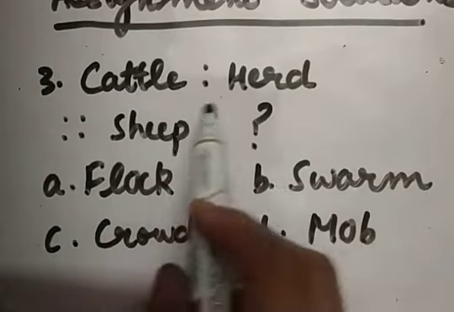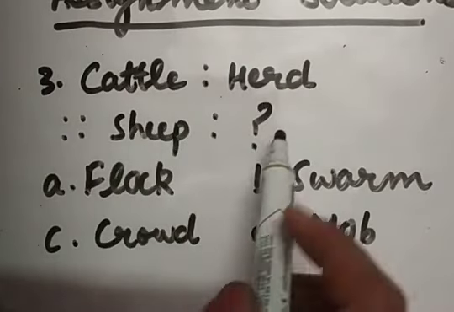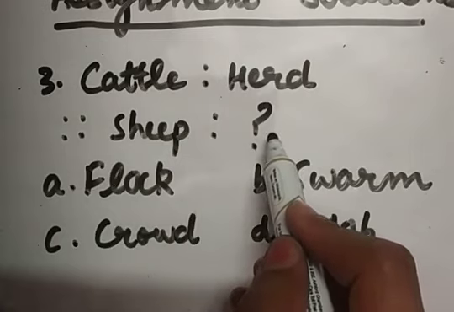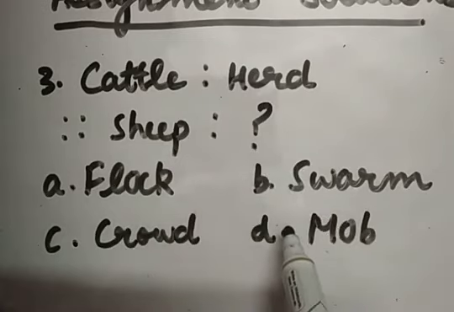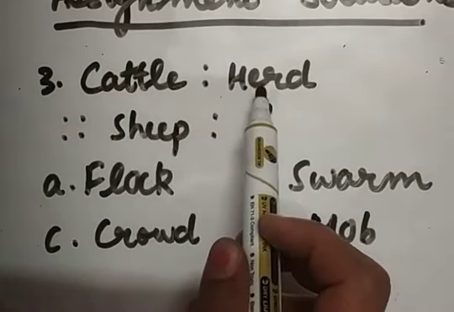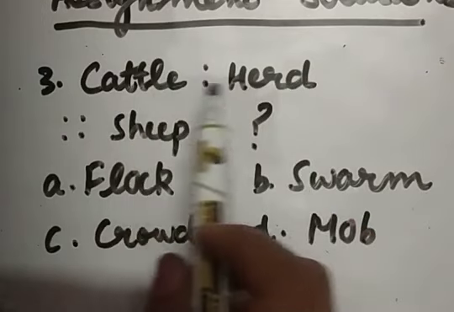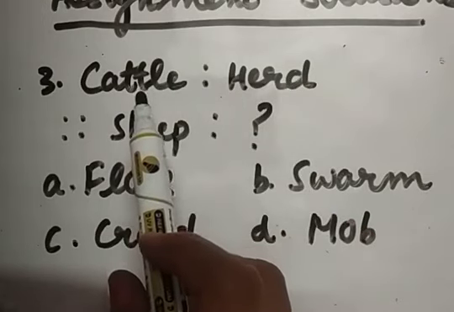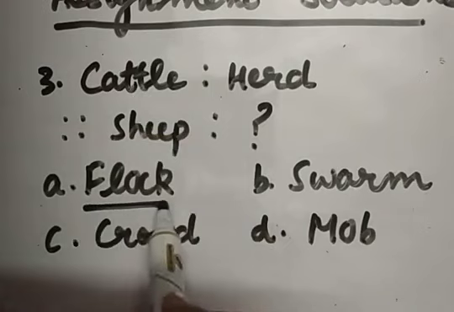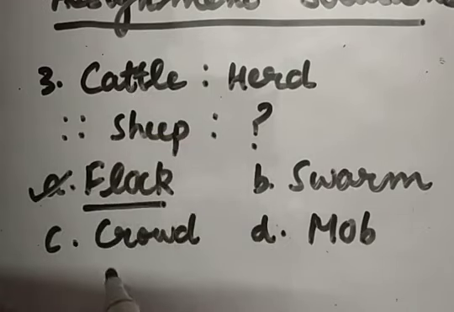So, this is question number 3. Cattle is to herd, then sheep is to what? We are supposed to write what should come in place of question mark out of these options given to us. First of all, we need to understand the relationship between cattle and herd. So what is the relationship? Herd is a group of cattle. Similarly, flock is a collection of sheep. So A option is the correct option.